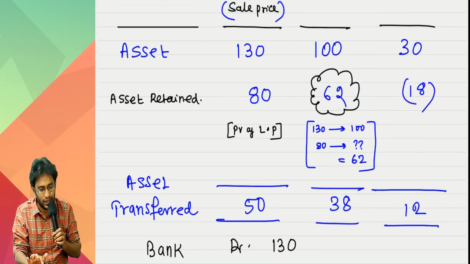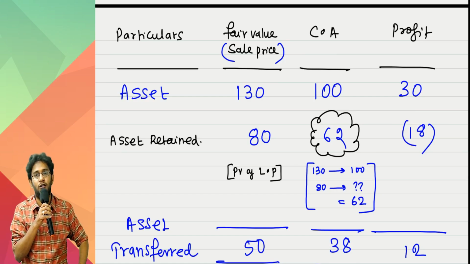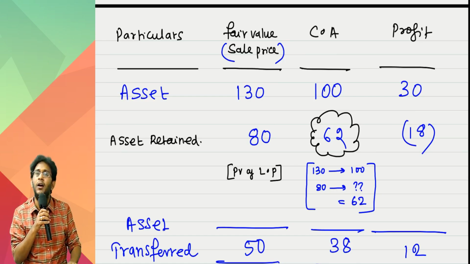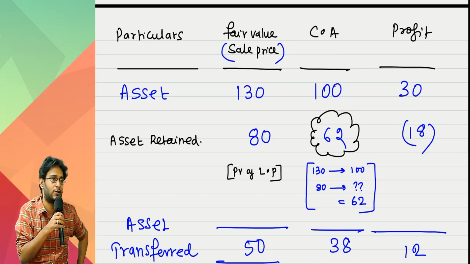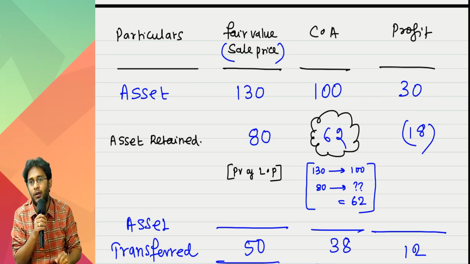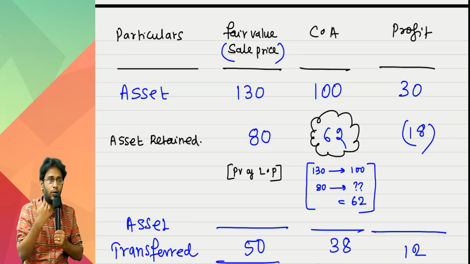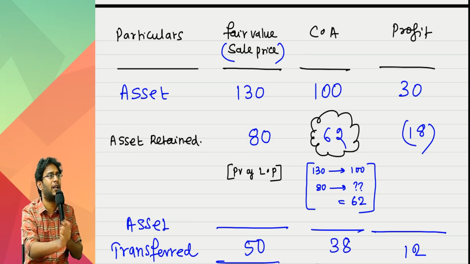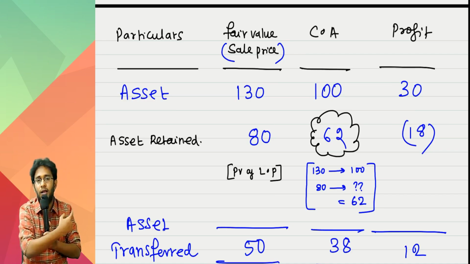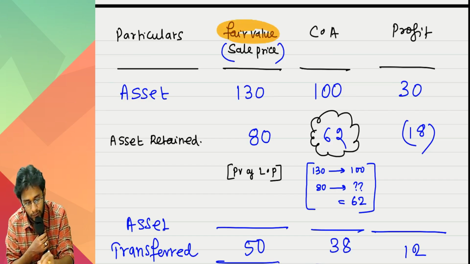There is no change. In this table, that's the reason I did not write the sale price first. What did I write on the second column top? Fair value. Let him actually sell for 150 also, I don't care. This table has to be done only with fair value. If your sale price is tainted, the tainted portion is either a loan received or a loan given. That we will answer separately. For this particular calculation, you have to take only the fair value.